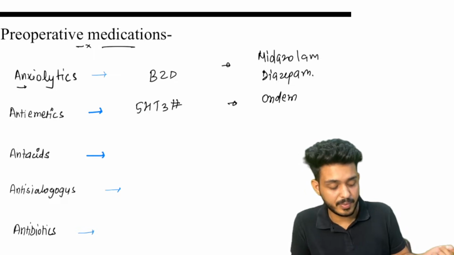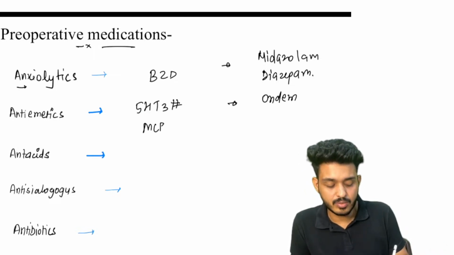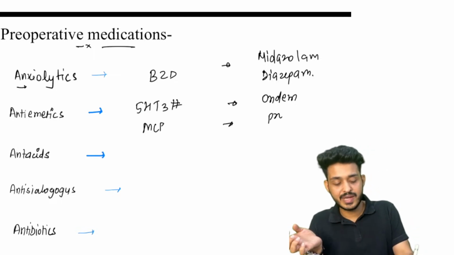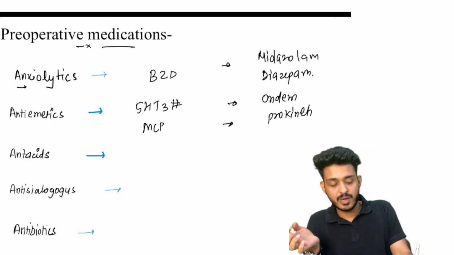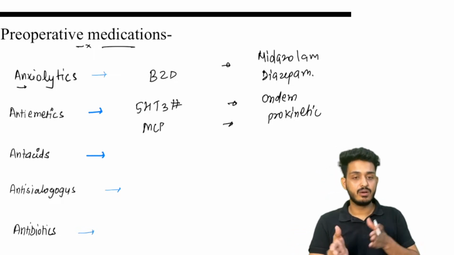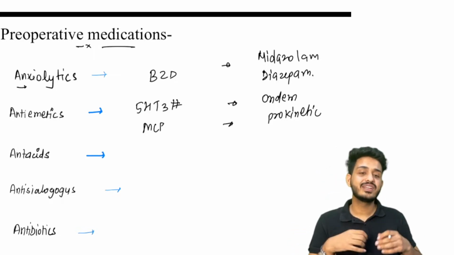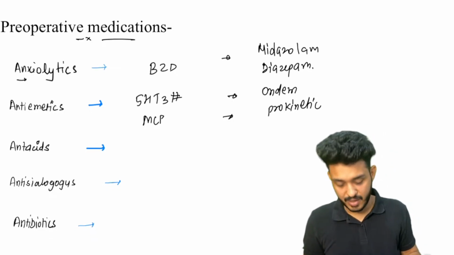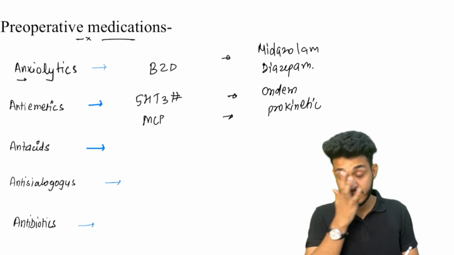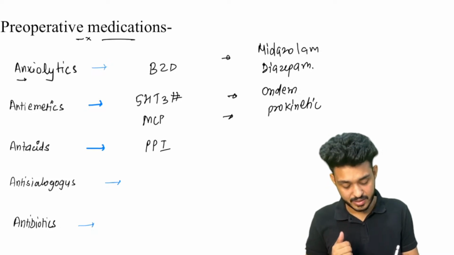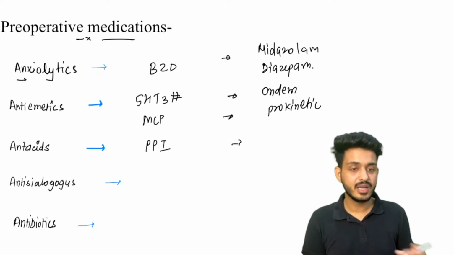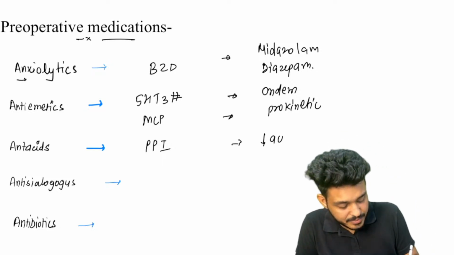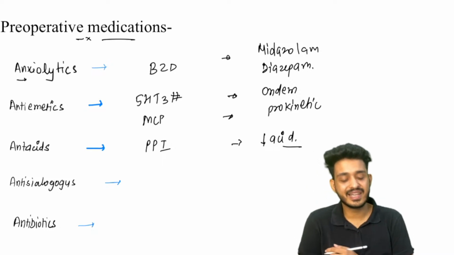Apart from that, we have metoclopramide, which is a prokinetic drug. What will happen when we use metoclopramide? It will increase the movement in the body, and your GIT will get cleared, right? So we can also use metoclopramide. Apart from that, we can use antacids. We can use proton pump inhibitors. Proton pump inhibitors will help in decreasing the acid.